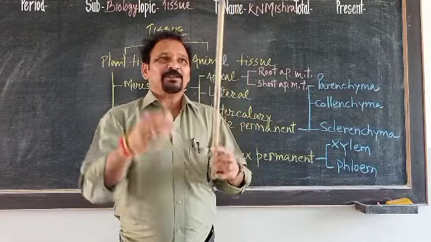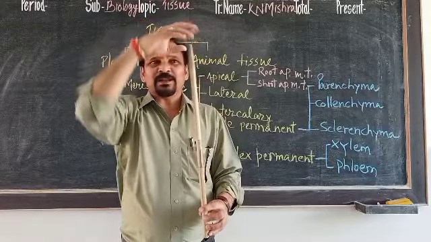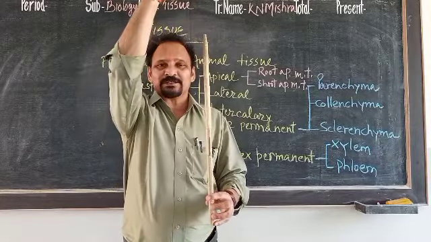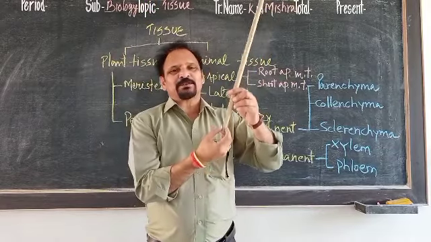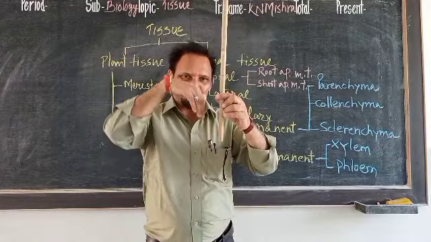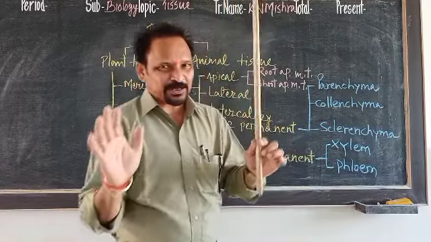So if there is division in shoot apical meristematic tissue, the length of the shoot rises, and when there is division in root apical meristematic tissue, the root goes deep into the soil. Okay, understood?